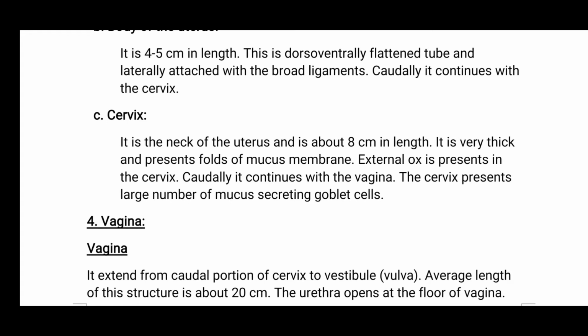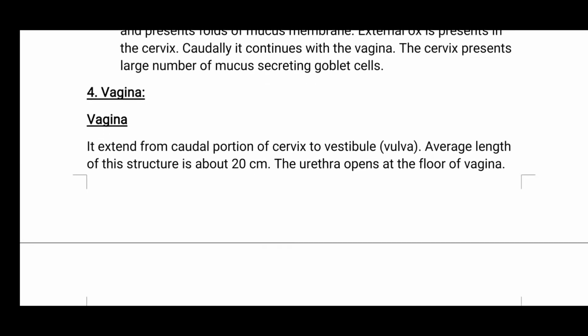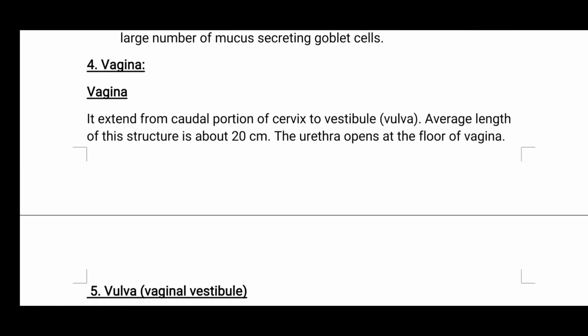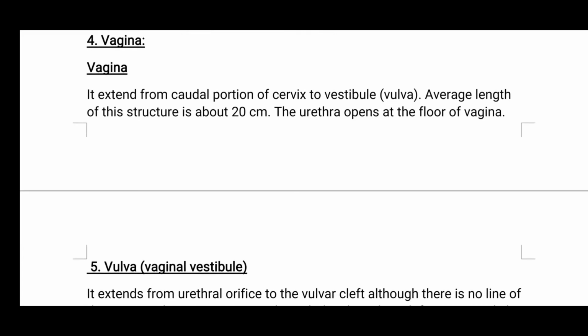External os is present in the cervix. Caudally it continues with the vagina. The cervix presents a large number of mucus secreting goblet cells. Vagina. The fourth is vagina. It extends from the caudal portion of the cervix to the vestibule of the vulva. The average length of the structure is about 20 cm. The urethra opens at the floor of the vagina.